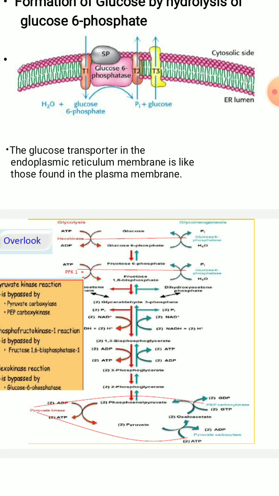Gluconeogenesis happens in the same way until an irreversible step is reached. Then the gluconeogenesis enzyme comes into the picture and acts upon that particular molecule, which gets converted into its end product metabolite.